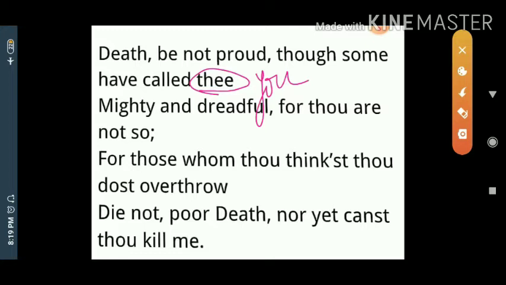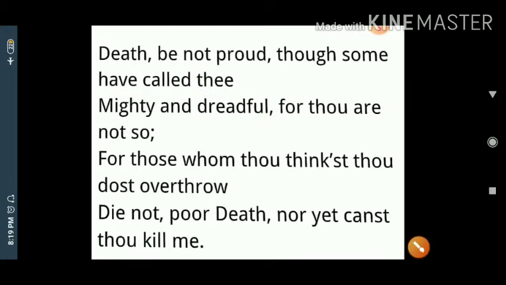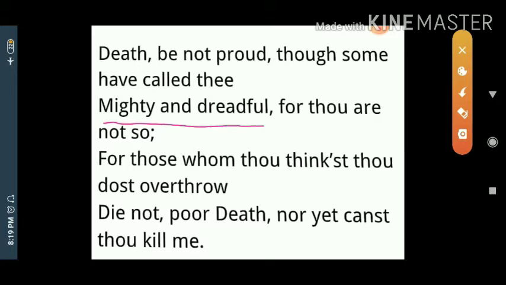This is Old English, and according to Old English it is written thee, thee is equal to you. Someone has called you, some people have called you mighty and dreadful. You feel that you are mighty and dreadful, you, death. Dreadful, fearful.